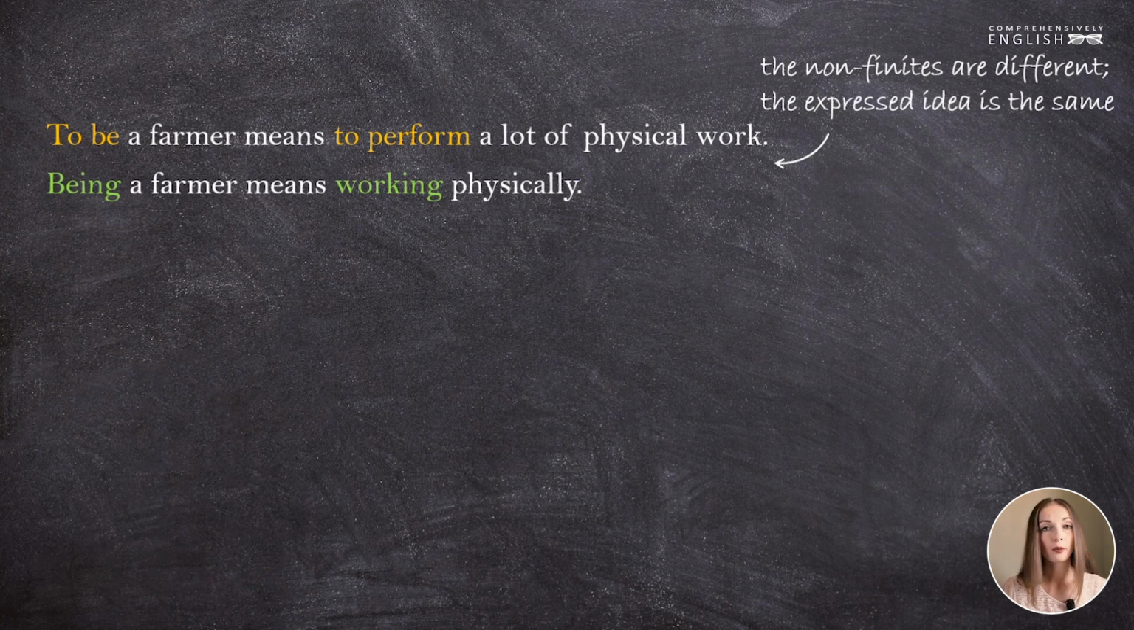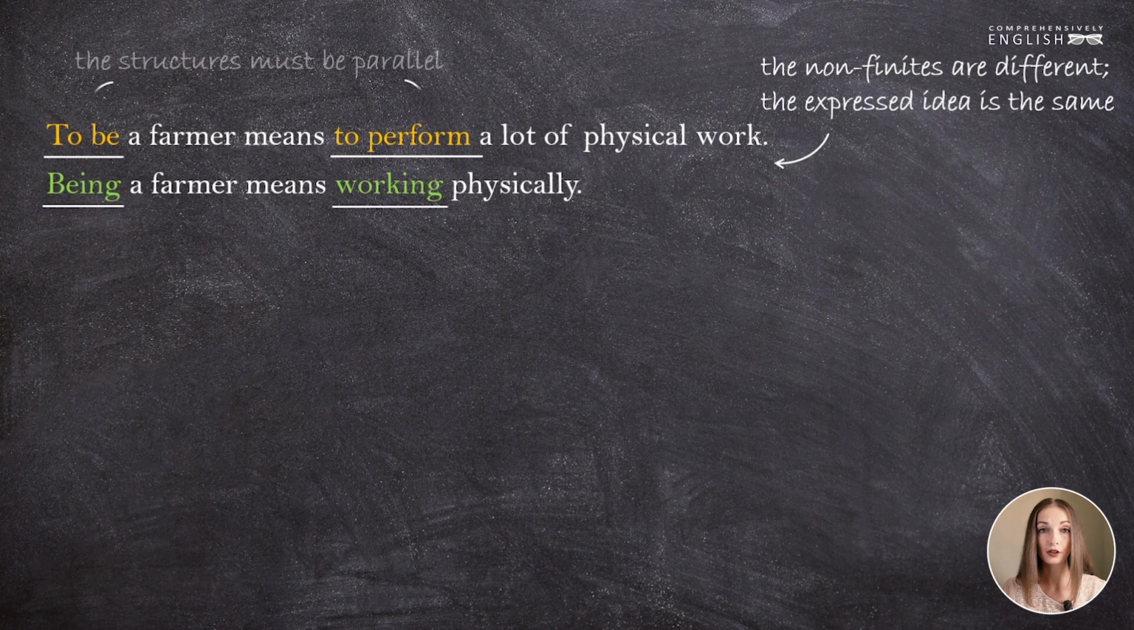The only thing you should remember here is that the structures should be parallel. So if you use the infinitive in the first part of the sentence as the subject, you must proceed with it in the second part. To be a farmer means to perform. Similarly, if you use the gerund as the subject of the sentence, you should proceed with the gerund in the predicative.